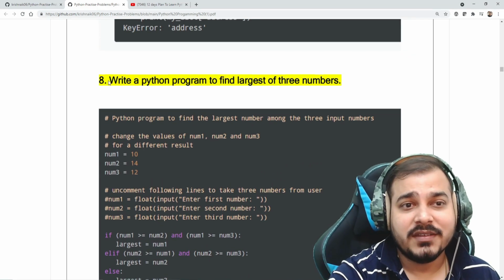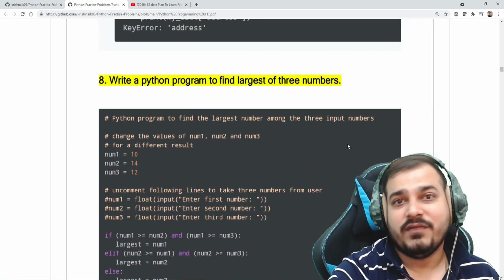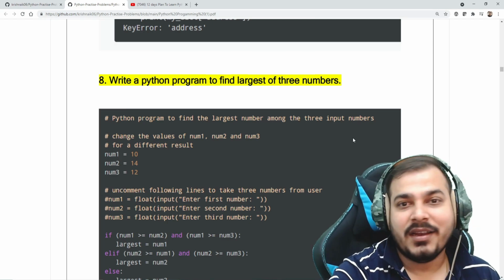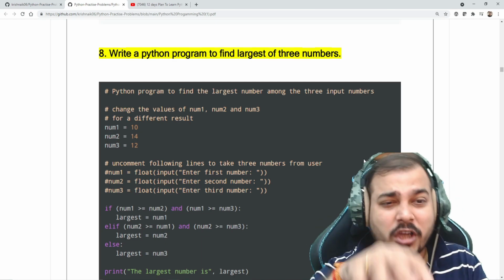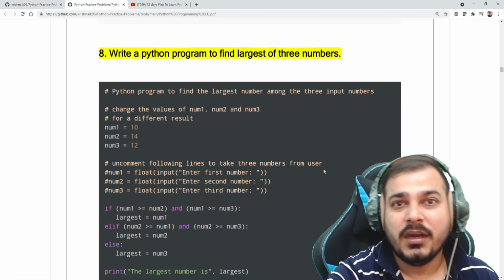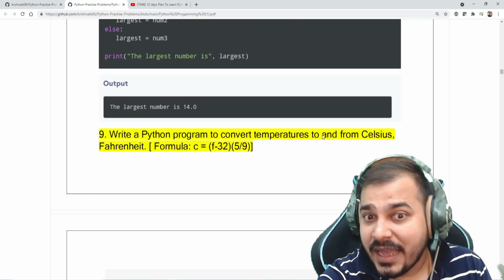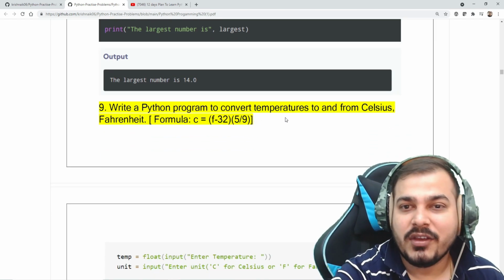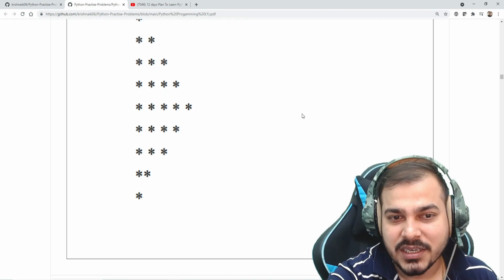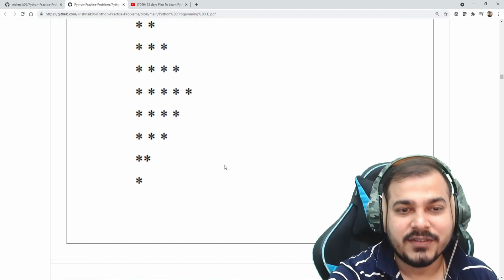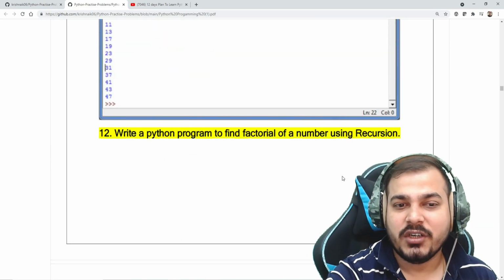Here you can see, write a Python program to find the largest of 3 numbers. So definitely you can try it out. As you practice different things, more logic building and different kinds of processes may come, and then you just have to think about it. Here you can see converting temperature from Celsius to Fahrenheit or Fahrenheit to Celsius. You can see that you have to print this kind of stars. Everything is present over here.